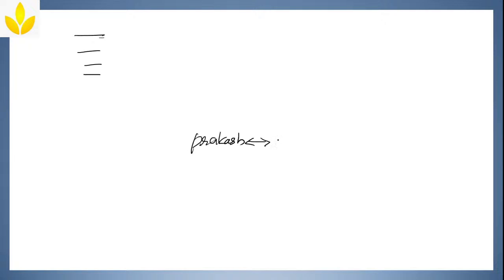For example, Anita. Prakash will get married to Anita. Now Prakash and Anita have the husband and wife relation. Correct? Now Prakash will have parents and even Anita will have parents. How will you represent it? Prakash's parents, say for example, we'll take Bahubali.